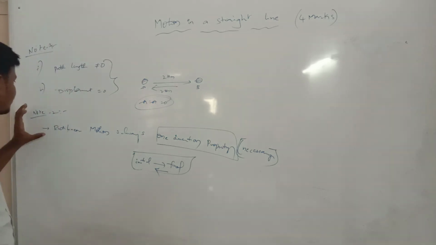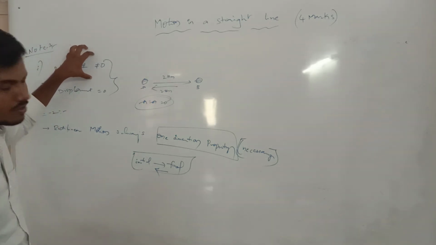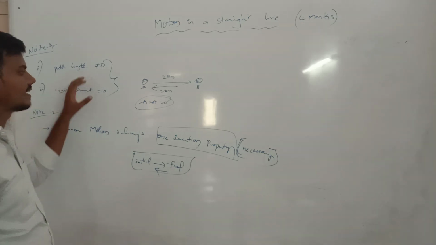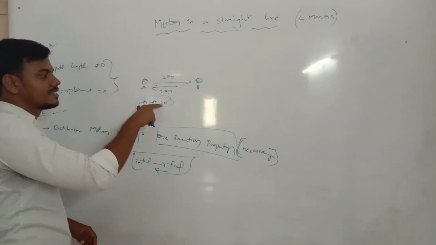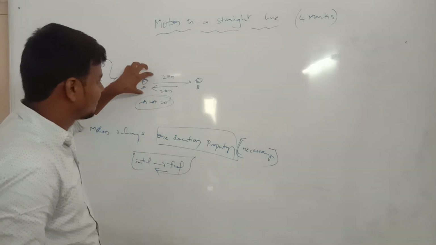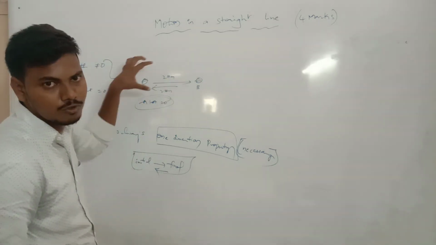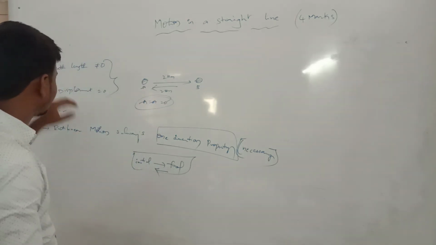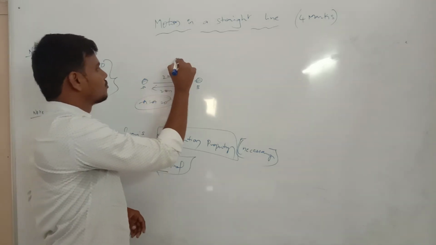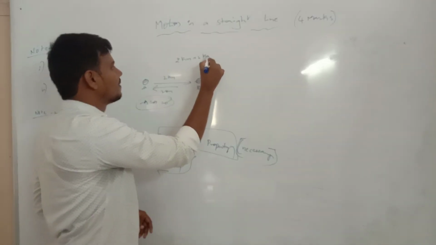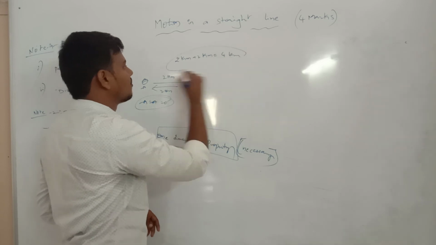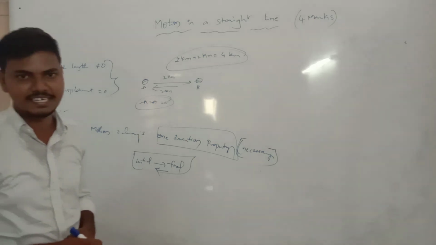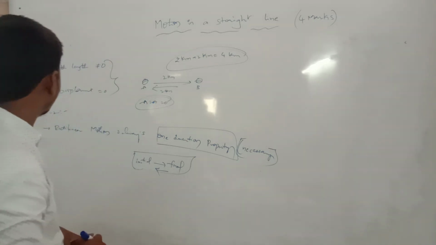Now this is the second node point. The first point is path length is not equal to 0, very important. Displacement is equal to 0. Why? Because displacement is taken from position A to position A again, which is 0. I go to the shop, coming to home also, the same way A equals A equals 0. This is the displacement property. The same way, path length is 2 kilometers plus 2 kilometers, equal to 4 kilometers. The total distance covered is for the positions which change. Okay, now this is node one.